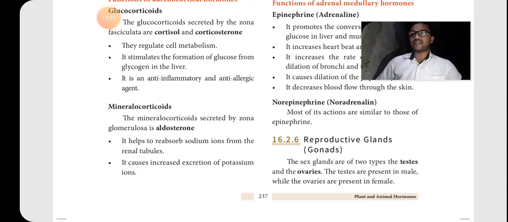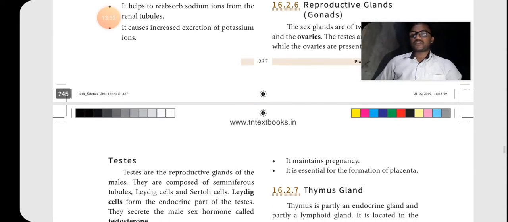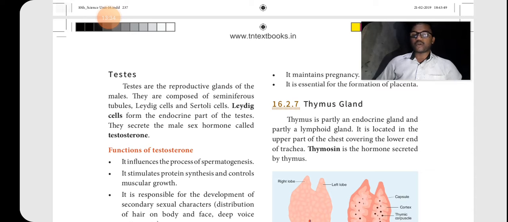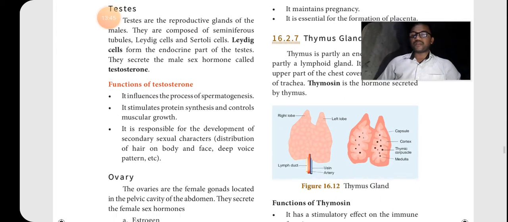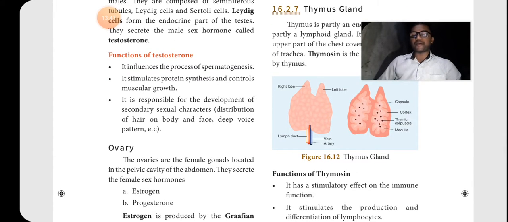Then reproductive glands, gonads, that is the testis. In males, the testis gland is there. The testis gland produces the testosterone hormone, in the Leydig cells. Then testosterone is what produces the sperm cells or male gametes. Okay. Then functions of testosterone, that is also 3 points, so it can be asked in a 2 mark question.